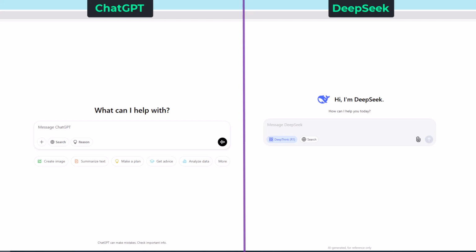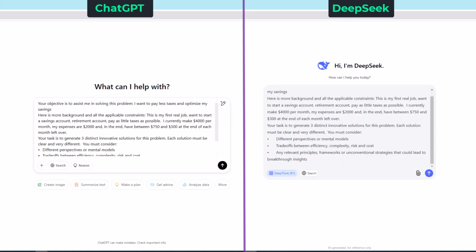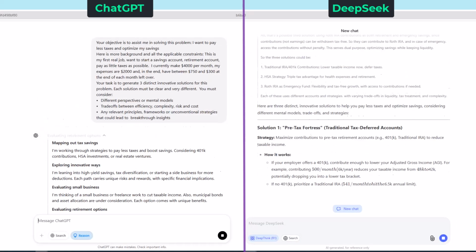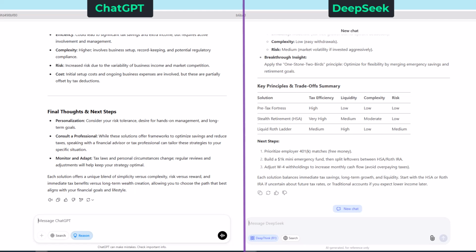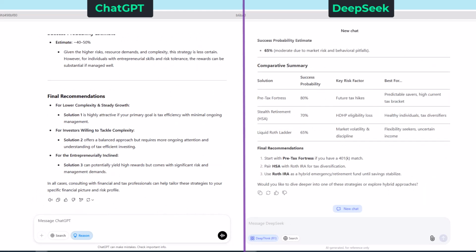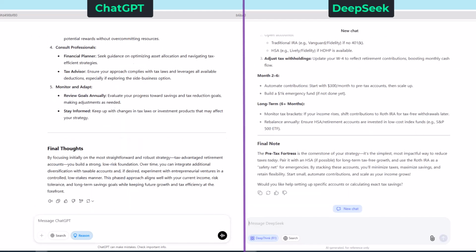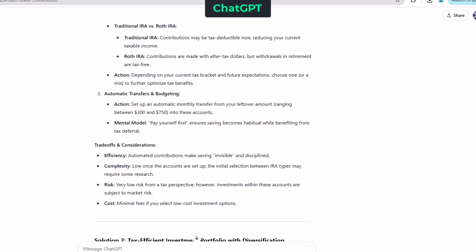Time for round 3. We want to pay less taxes and optimize our savings. So, one more time, let's add our first step. Now let's add our second step. And the third step. Here they are in full screen.